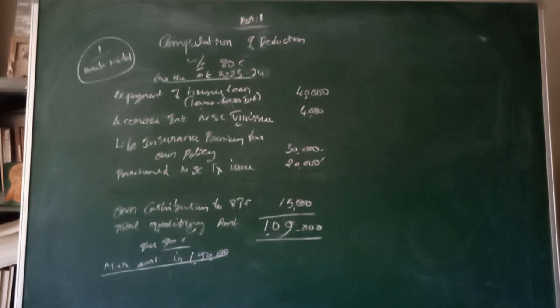Then another one is contribution for recognized provident fund. Mind it carefully. In a recognized provident fund, if the employer is contributing an amount for your benefit, it is coming under the category called income from salary, whereas statutory provident fund is fully exempted. So recognized provident fund, and another one is PPF. In PPF, there is no employer contribution. Only for the recognized provident fund is employer contribution considered as income.